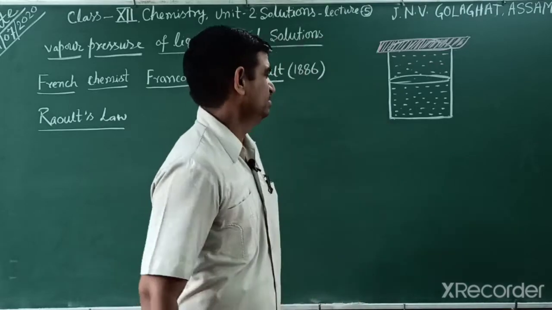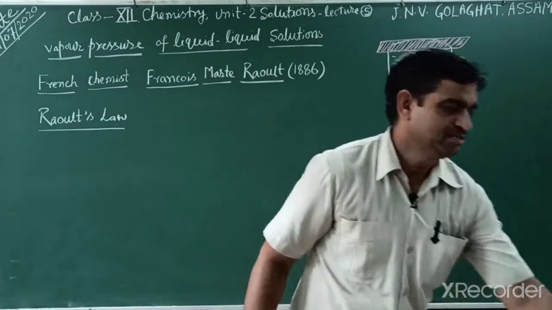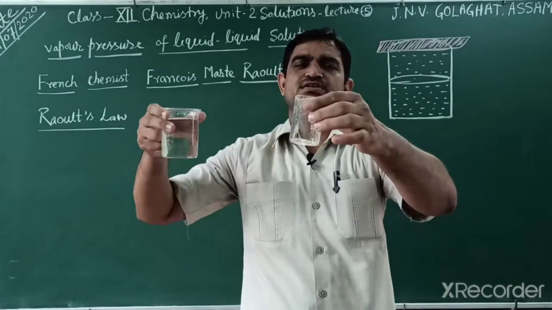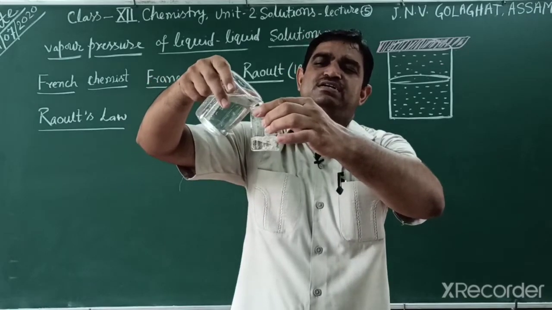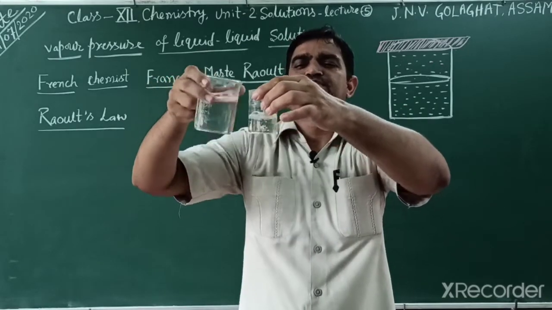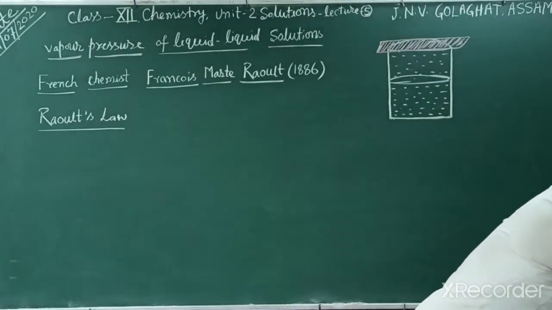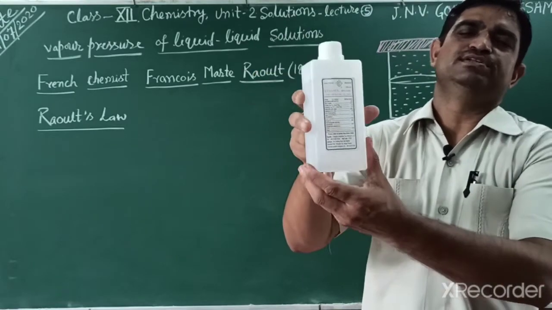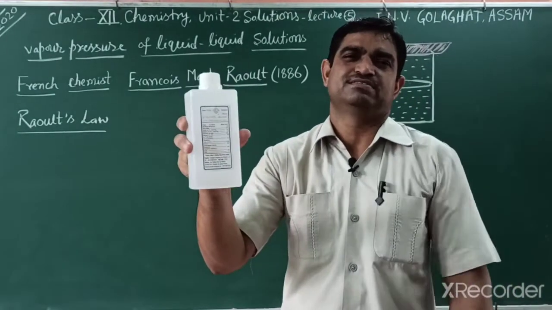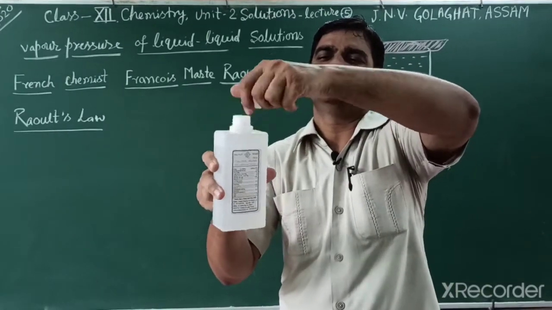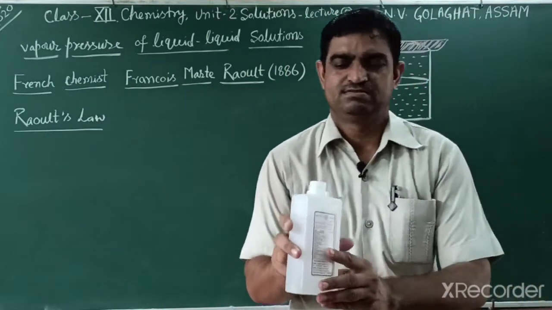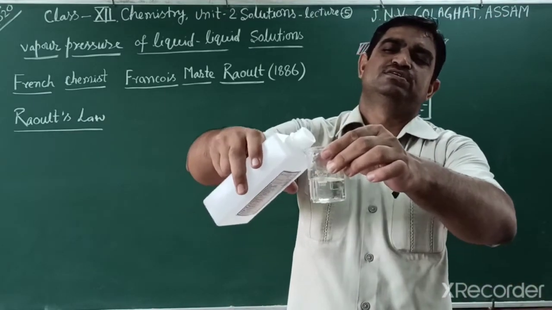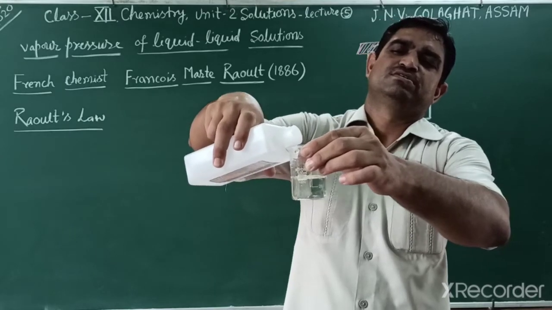So how can we explain? We can explain by this activity. We have two liquids. One liquid is this one: I take water in this beaker. Another liquid I can put is a volatile liquid, ethanol. You know, these days it acts as a sanitizer. Ethanol is a germicide. It destroys microbes, meaning viruses. So I put some ethanol in this. That is also a colorless liquid.